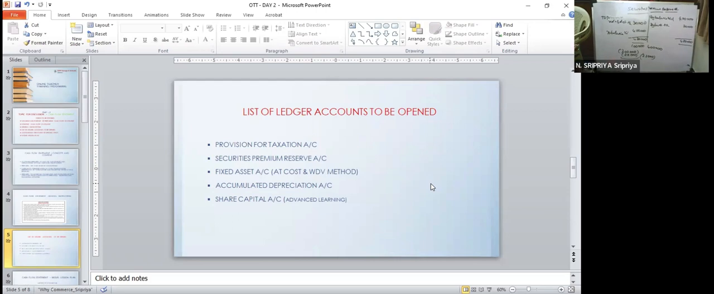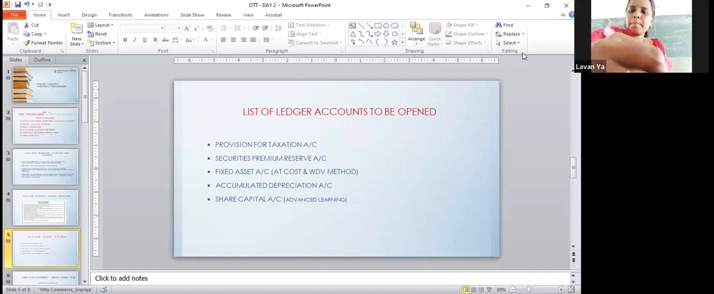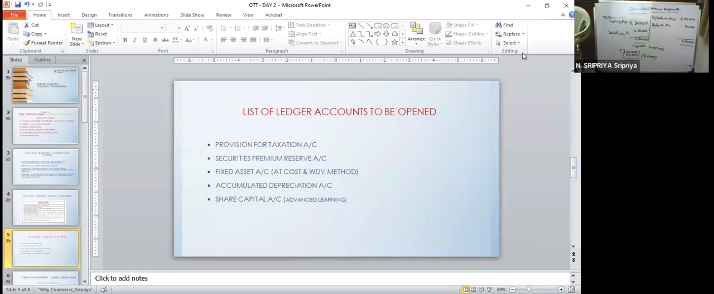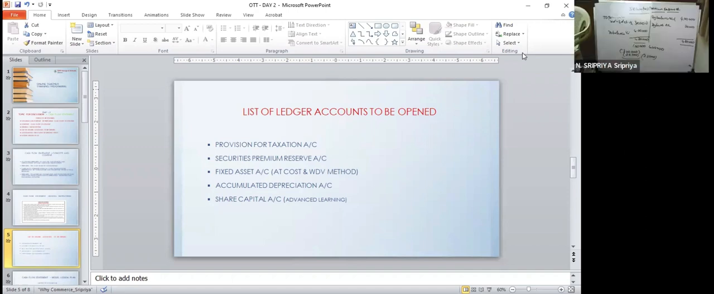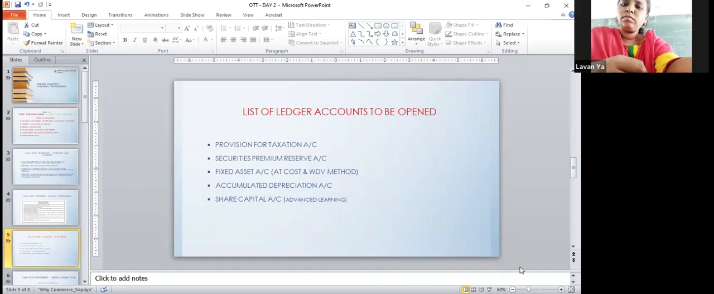This is opening of securities premium reserve account. Lavanya, are you there? Yes, ma'am. So opening of fixed asset account and accumulated depreciation account, I think you are used to it so far. Yes, ma'am. We have used. Ma'am, can I go to the last one, share capital account? Okay, we'll go to share capital account.